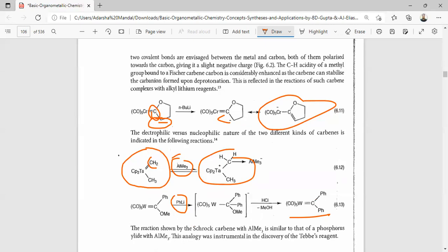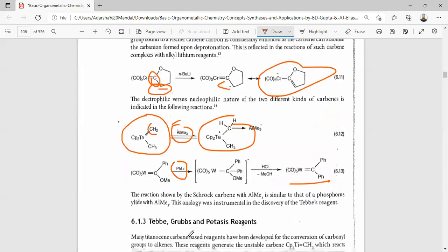So the reaction shown by the Schrock carbene with AlMe3 is similar to that of phosphorus ylides with AlMe3, the analogs initially described.